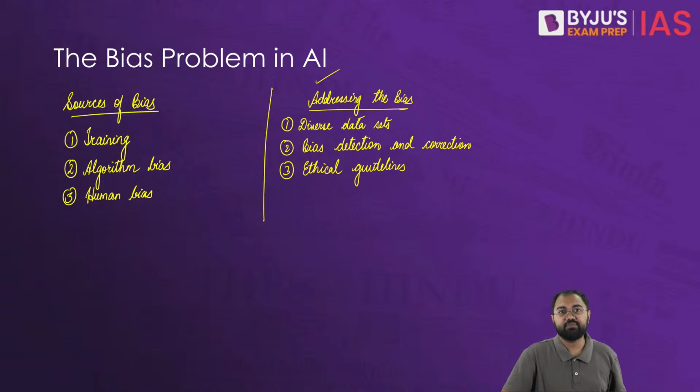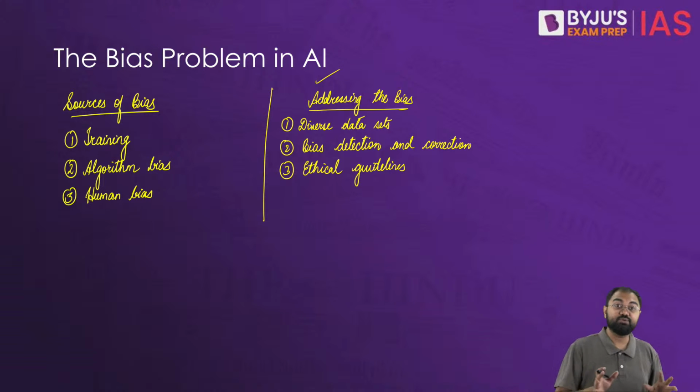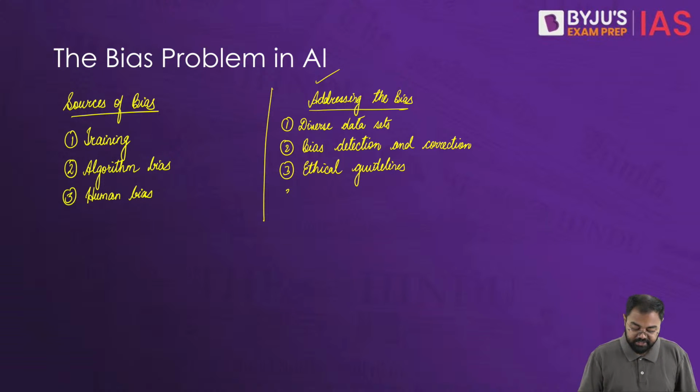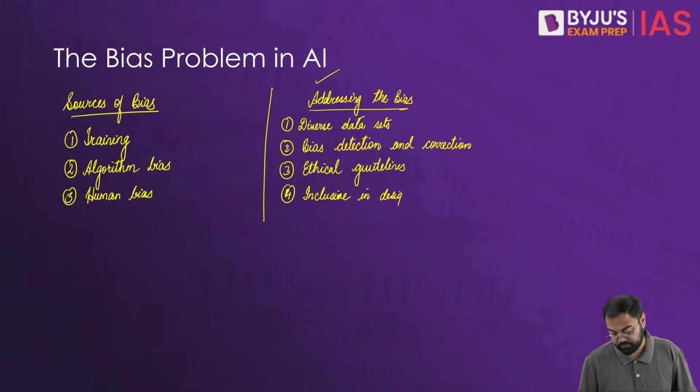And then apart from that, for example, in case of human bias, we need people who are coming from all the groups. The people who are developing the AI have to come from all the groups, and only then can we ensure that there is no human bias in that particular scenario. So in that case, we have to be inclusive. We have to be inclusive in design and development. Inclusive design and development will address the human bias.